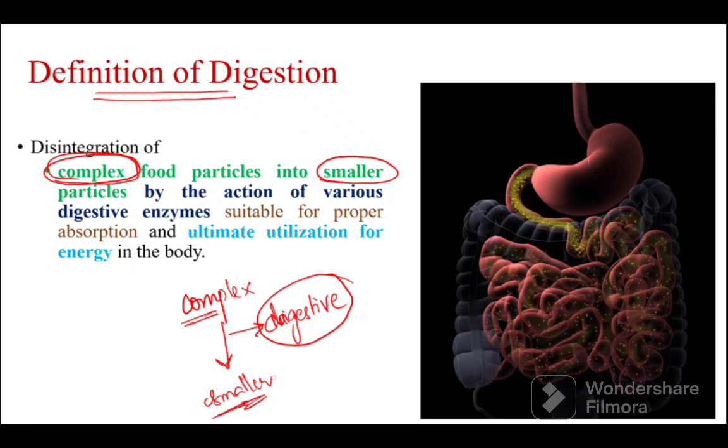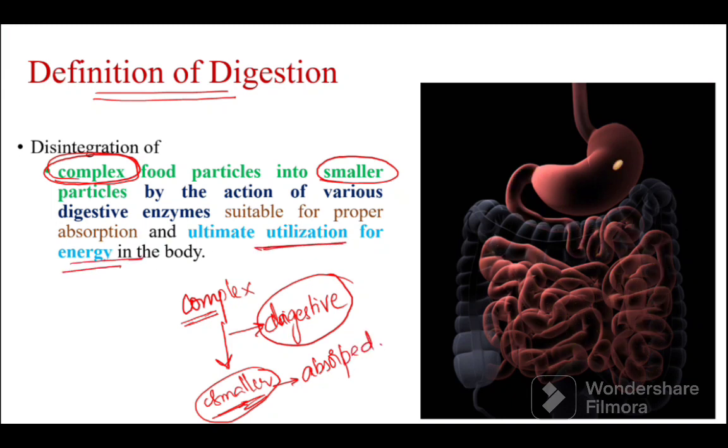Why? Because the smaller food particles are ultimately absorbed maximally. They are absorbed properly, and also they are ultimately utilized for energy in the body.